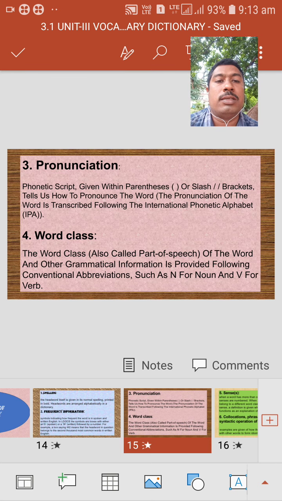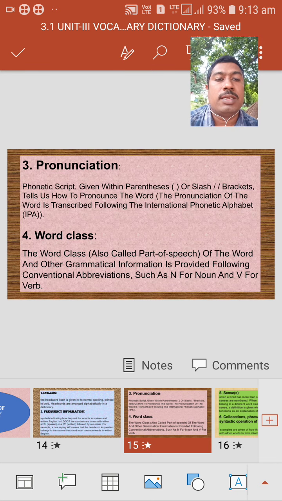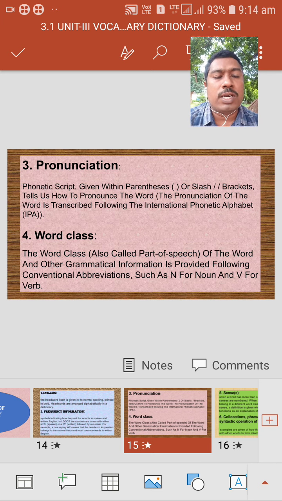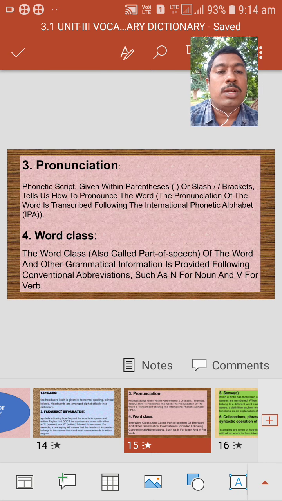The third use of the dictionary is pronunciation. Pronunciation means how to pronounce that word. Generally, we observe the problem of pronunciation while we are watching the English news or English movies, or while we are listening to the cricket commentary.